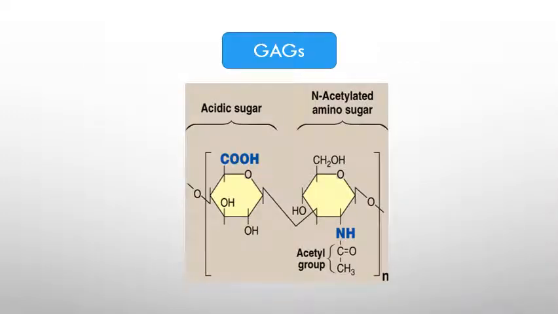So this is the simplest structure of glycosaminoglycan, which consists of an acidic sugar and an acetylated amino sugar. The acidic sugar is usually uronic acid or iduronic acid, and N-acetyl glucosamine or N-acetyl galactosamine is the amino sugar, usually linked together by the glycosidic linkage at C3 and C6.